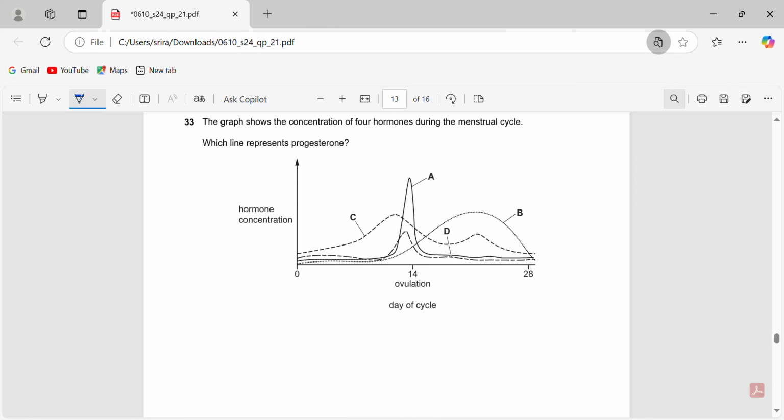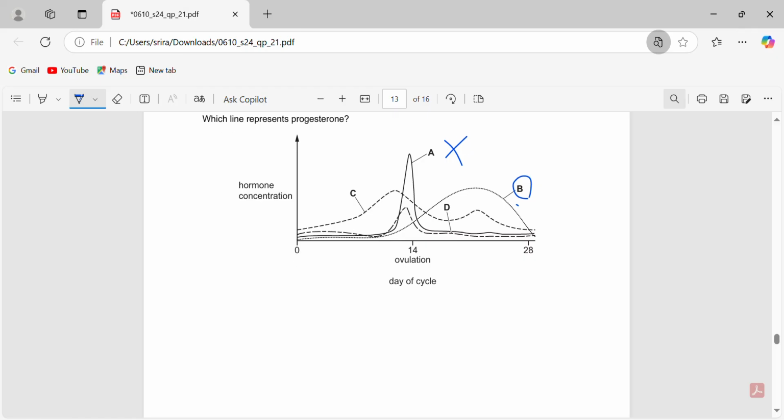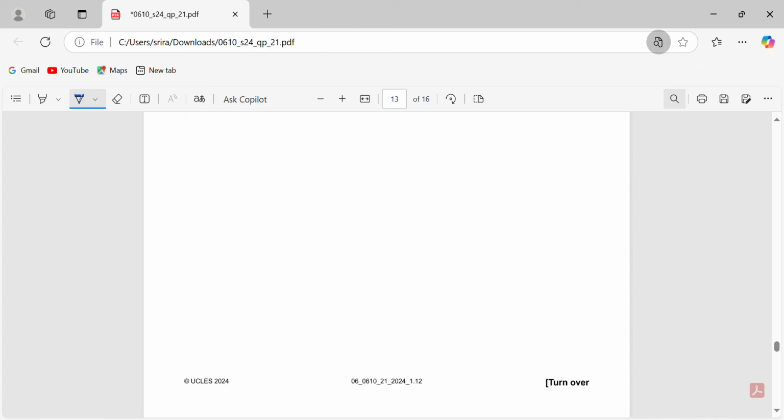33. Which line represents progesterone? Progesterone does not peak at day 14. That is the hormone that causes ovulation, which is not progesterone. Progesterone increases after the 14th day to maintain the uterine lining for implantation. So it's going to be 33B. Again, this kind of graph you need to study from your portions. This is estrogen. See, the graph is estrogen. Then let's just keep moving down.